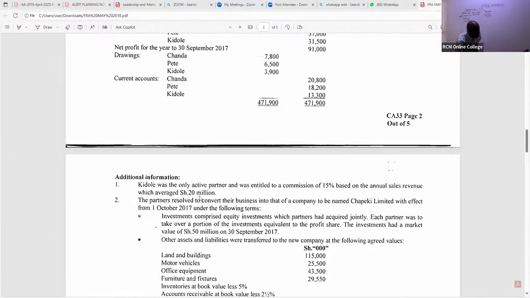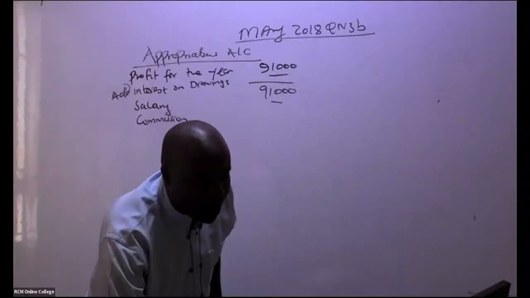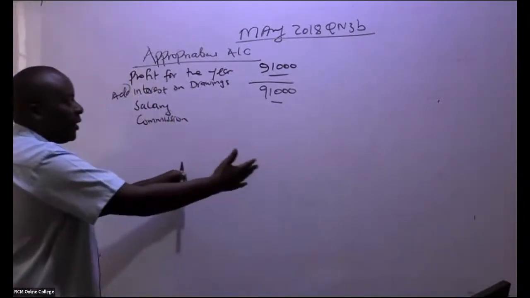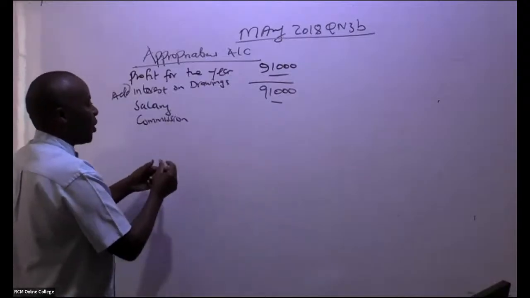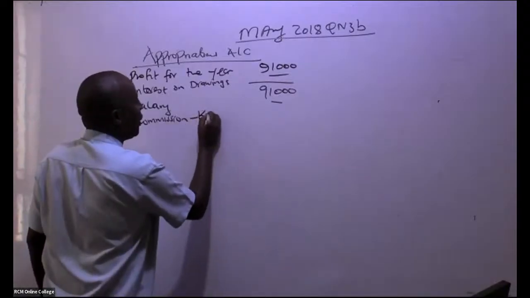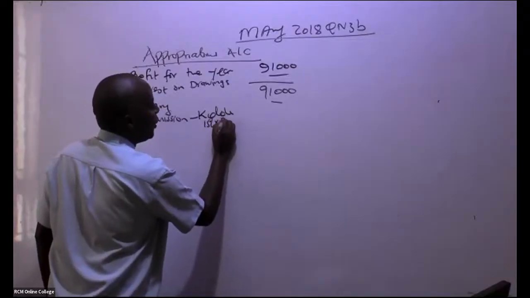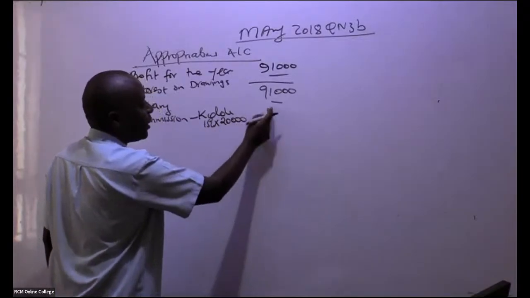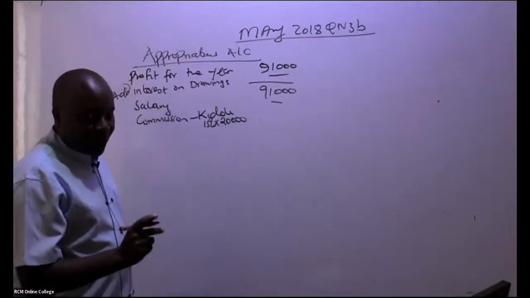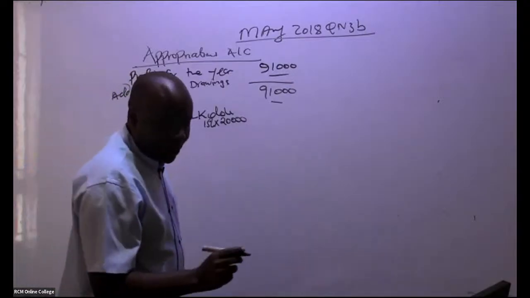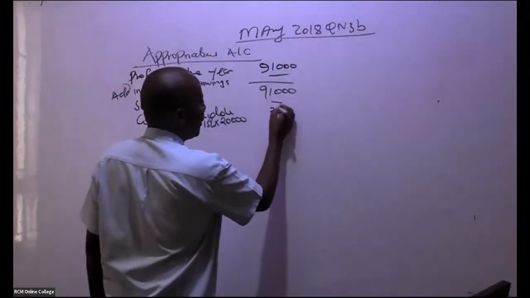So you're talking of 20,000. So we have here commission being appropriated, being distributed. The commission is 15% of this 20,000. Is there somebody who can give me this figure? They're giving me a figure of 3,000.